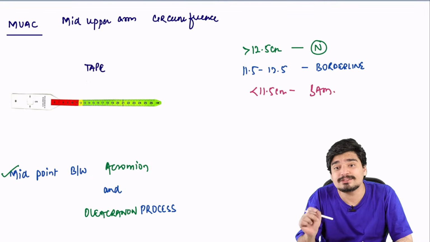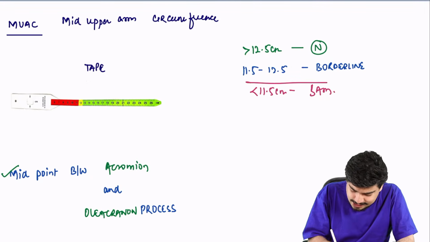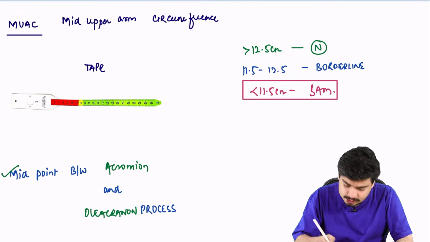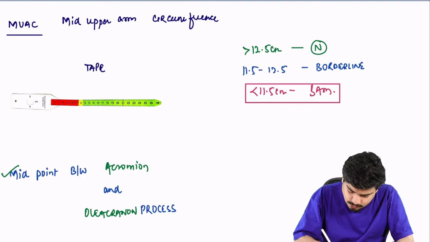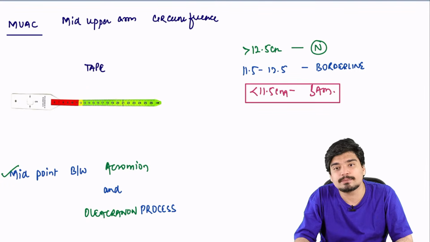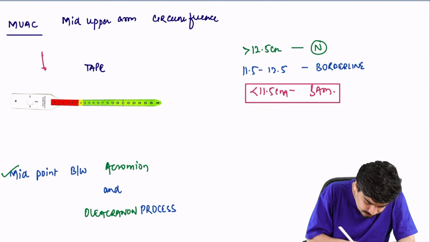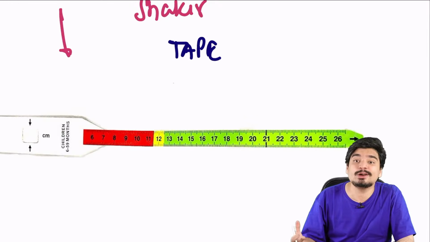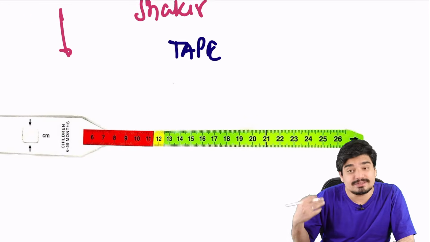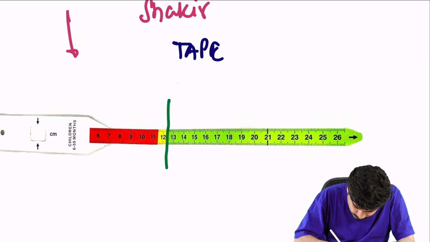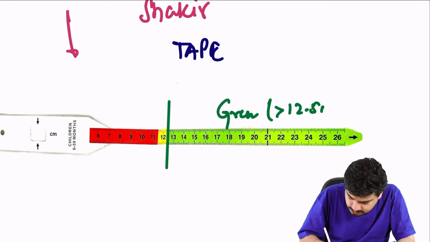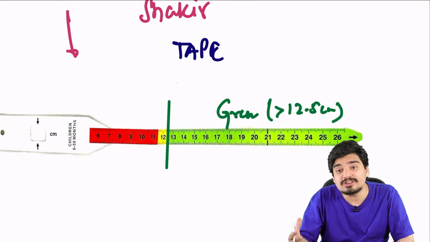What is SAM? SAM is severe acute malnutrition. So anytime the mid-upper arm circumference is less than 11.5 centimeter, you'll say child is having SAM. It's measured using this tape. What is the name of this tape? I hope you all know this, it is called Shakir's tape. If you look closely, Shakir's tape is color coded. Above 12.5 centimeter is normal, so Shakir's tape is green.